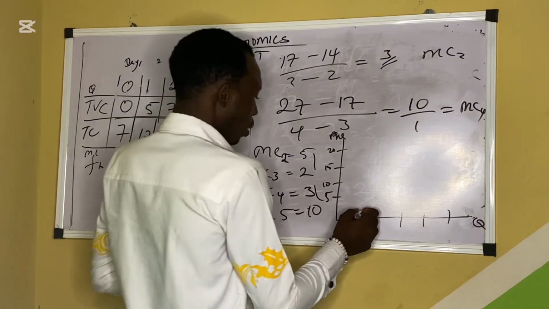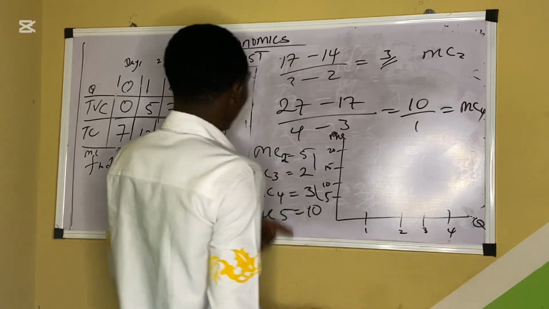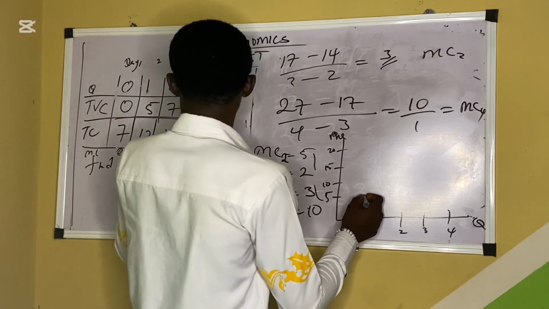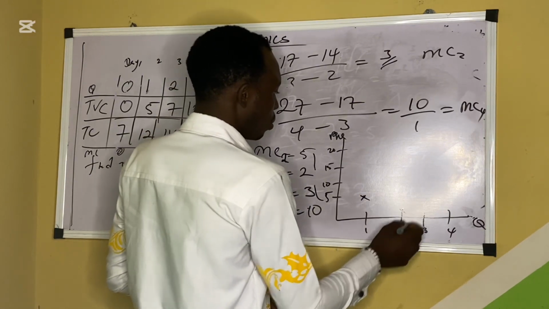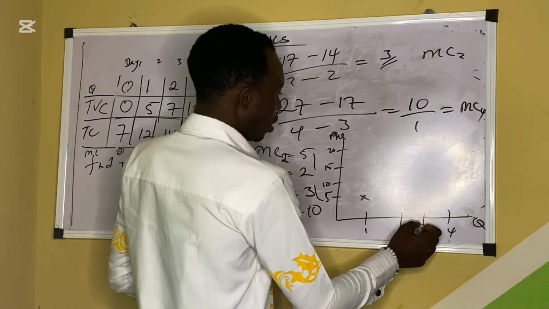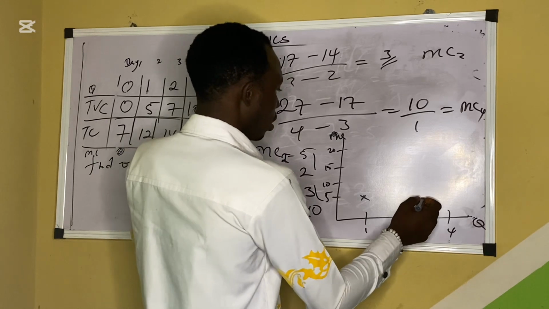So when output is 1, 2, 3, 4, MC is 5. When output is 2, MC is 2. When output is 3, MC is also 3.